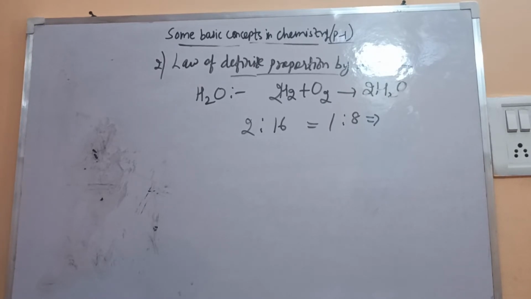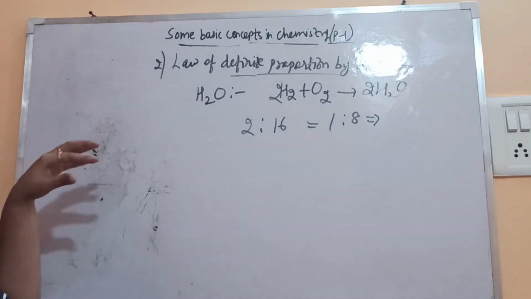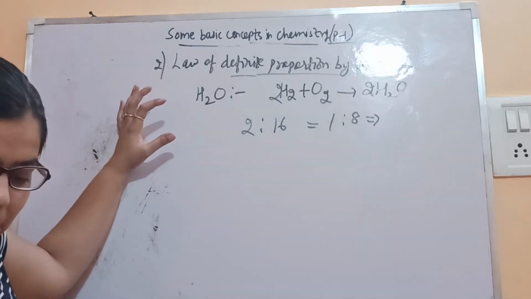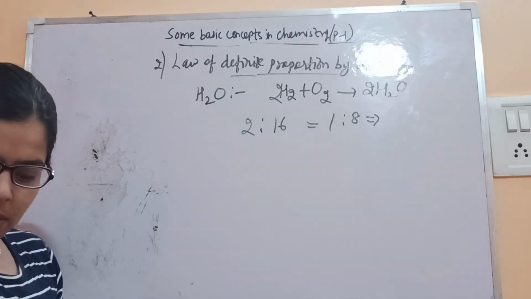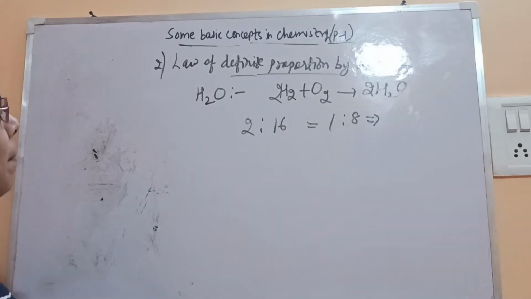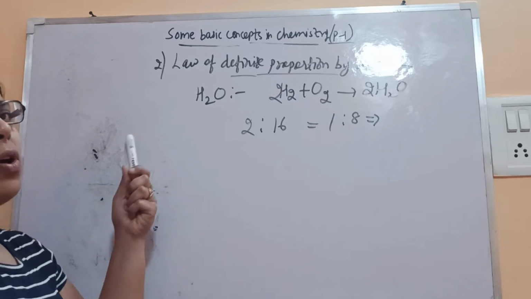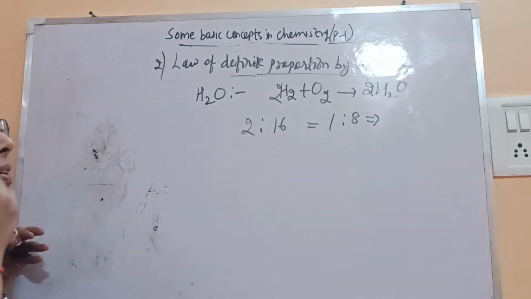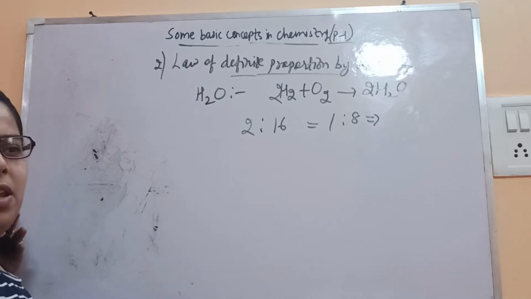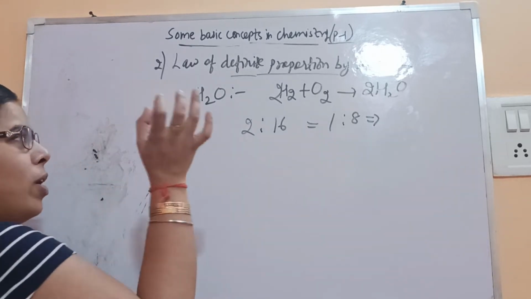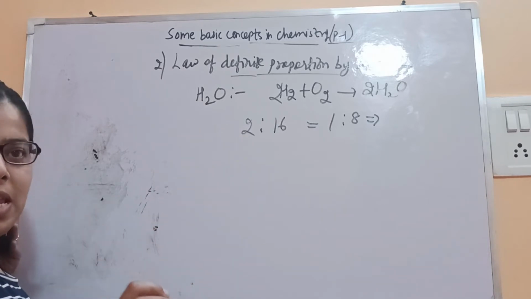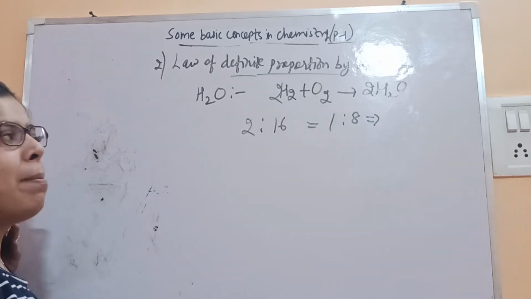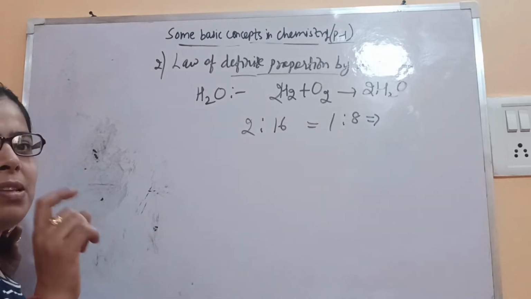Okay, so this is the meaning of the law of definite proportion by mass, that a chemical compound is always found to be made up of the same elements combined together in the same fixed proportion by mass. Take water from any source, either river, ocean, well, tap water, rainwater, or any other place, from India, America, any other. But water will remain the same. The formula will remain the same. Only hydrogen and oxygen will combine in their fixed ratio by their masses. This is the meaning of this law.